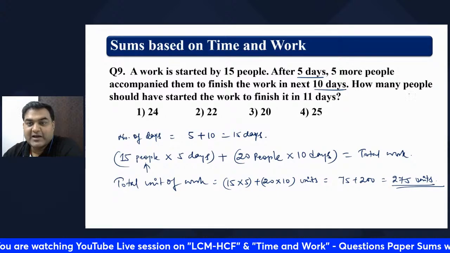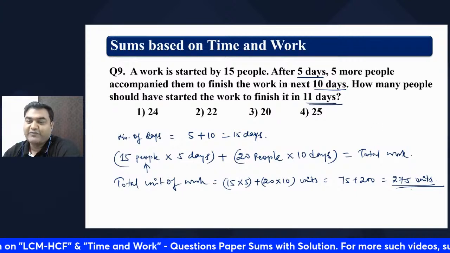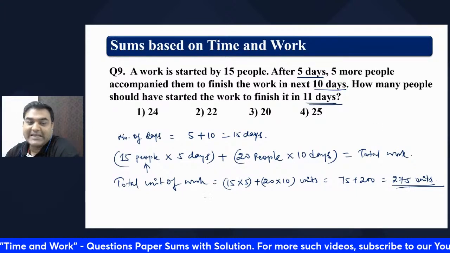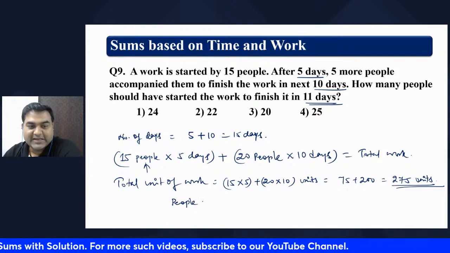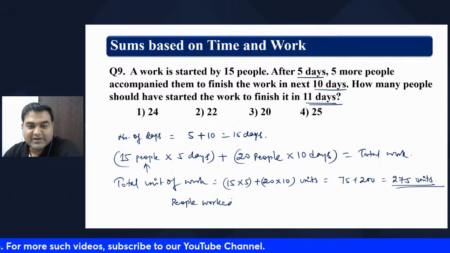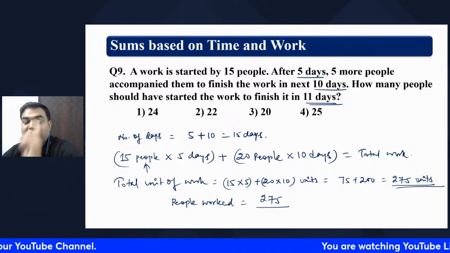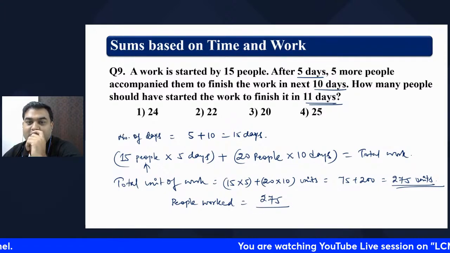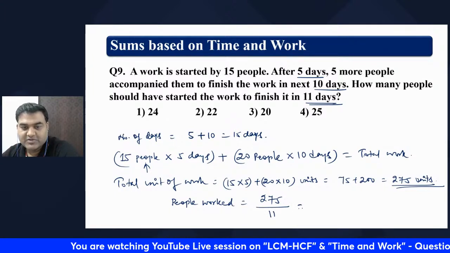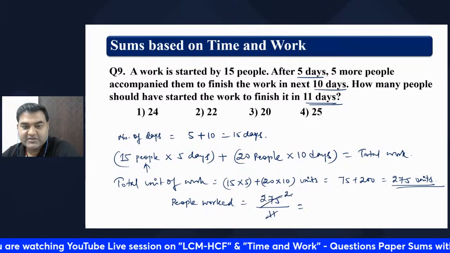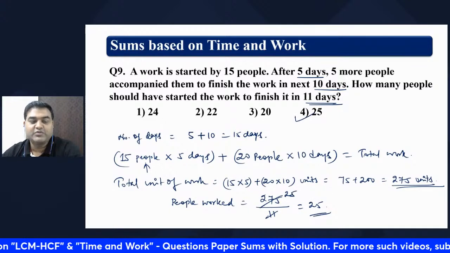Now what they are asking: how many people should have started the work to finish it in 11 days? To finish this much work in 11 days, how many people are required? People required will be equal to how much, my dear friend? 275 total work, divided by one person doing 1 unit of job, divided by 11 days. So 25 people are required to do this job.